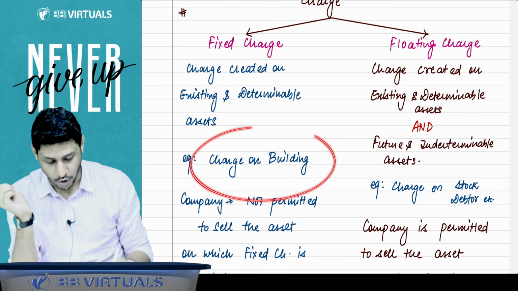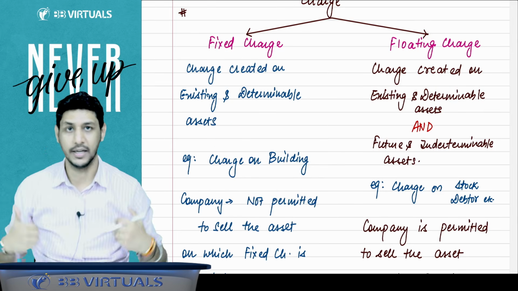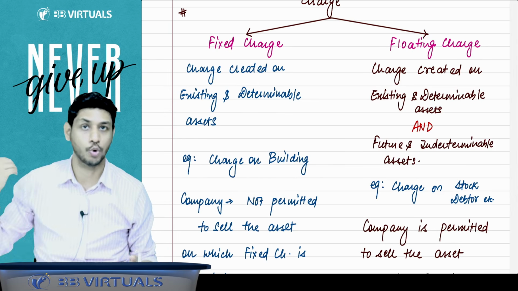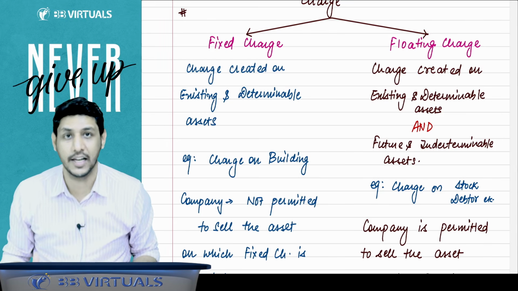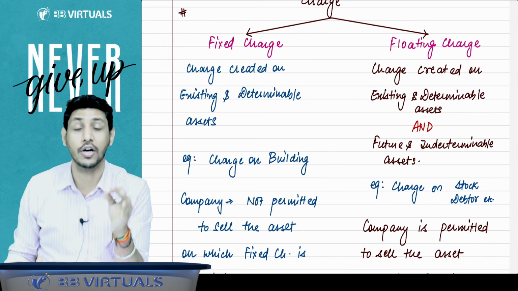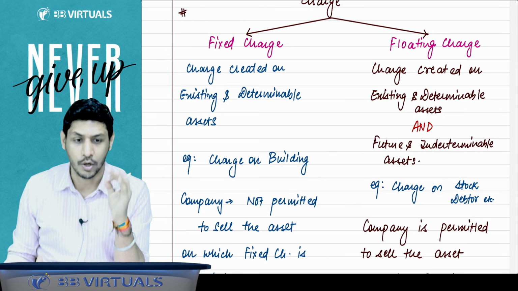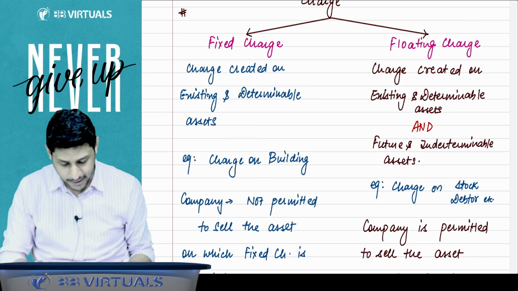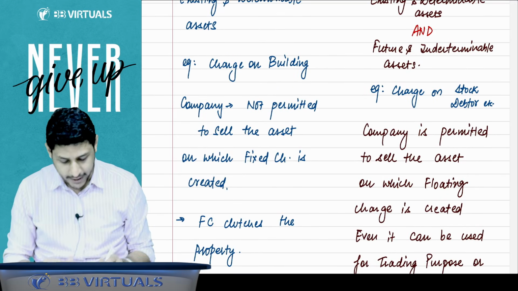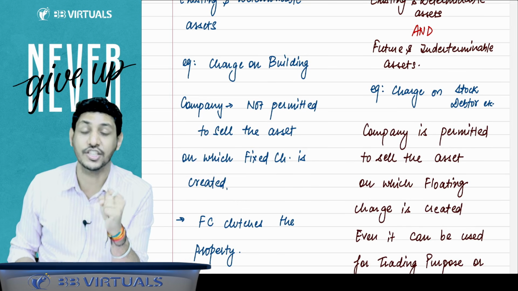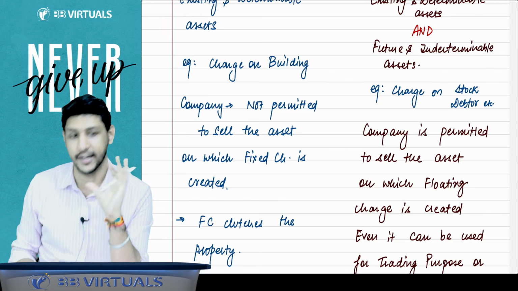For example, the charge on a building. The company owns a building, and the company created a charge on that building in favor of the lender. Now the company cannot transfer that building. Now the company cannot sell that building. The company is not permitted to sell the asset on which the fixed charge is created. I said that a fixed charge clutches the property. It shackles the property. You are not allowed to sell it now.